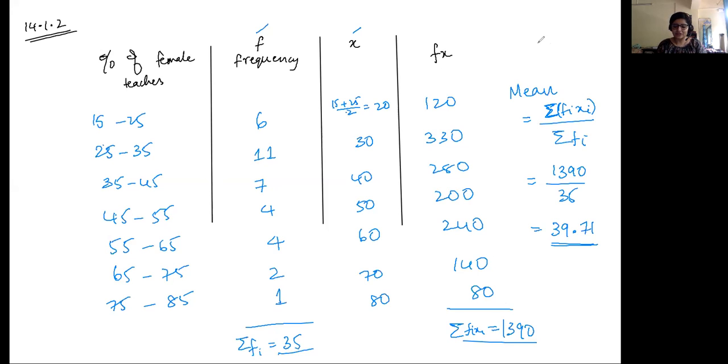So again, as long as you know this particular formula, as long as you're applying it correctly, and if you do these additions and multiplications, finding every fx correctly, you'll get your final answer. Okay, so that is the part you need to take care of. Cool. So this is the direct method. Next, we'll look at the assumed mean method.